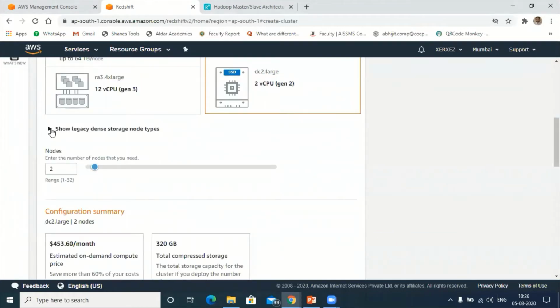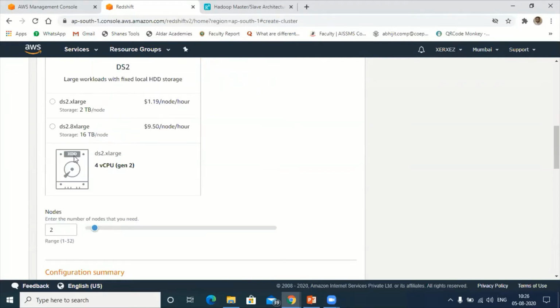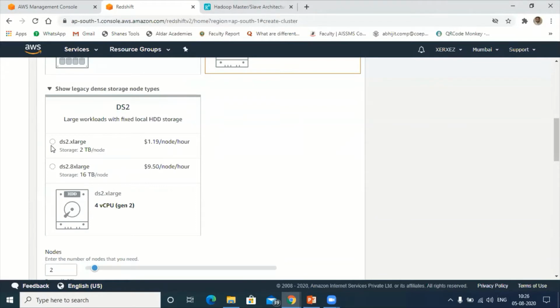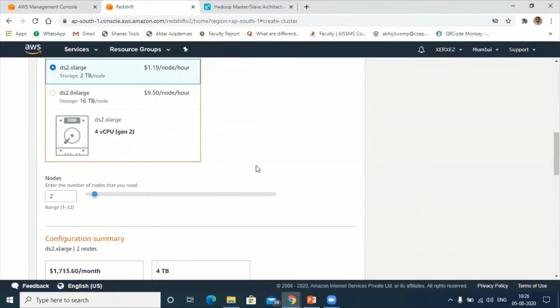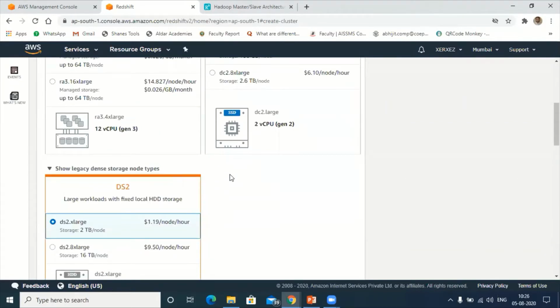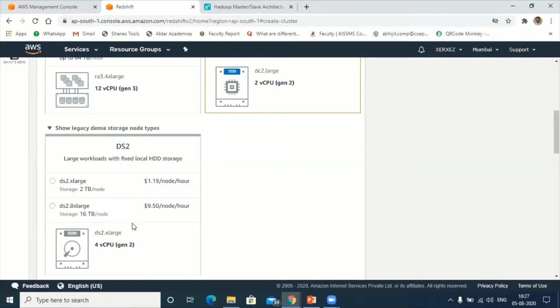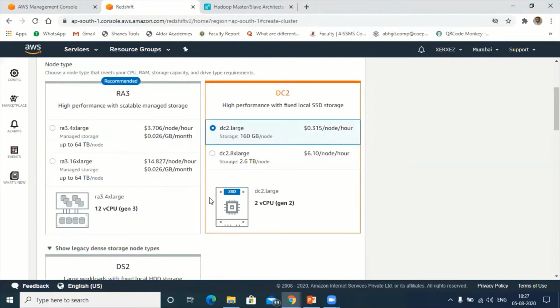Now next, let's dive into this: the large workload with the fixed local SSD system. I will take the DC2 engine only, which comes with 2 terabytes of data, which is fixed here. Then there are legacy systems, those are for old systems. If you are using an old system, we can migrate to this. Let me choose this.